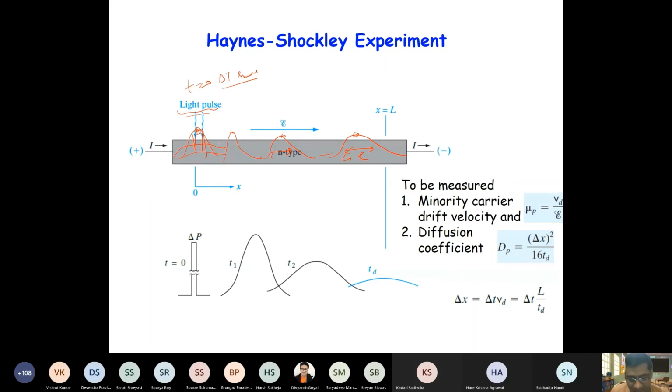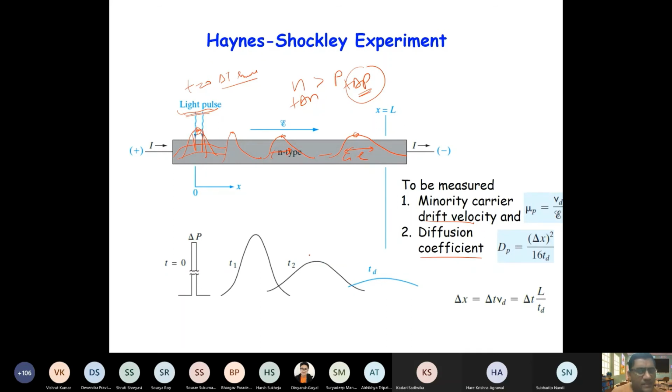And these are the minority carriers, remember, because for an N type semiconductor, of course, the N concentration is more than P, and when a light pulse is generated, N becomes N plus delta N and P becomes P plus delta P, right? So of course, the variation in delta P will be much larger, and the diffusion of delta P will be very significant. So this whole pulse is basically propagating under the field and diffusing. By this we can measure the minority carrier drift velocity and their diffusion coefficient.